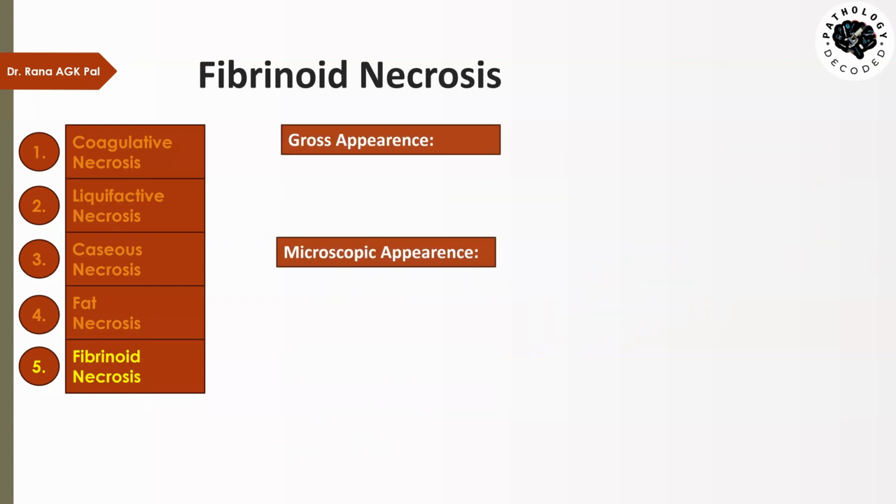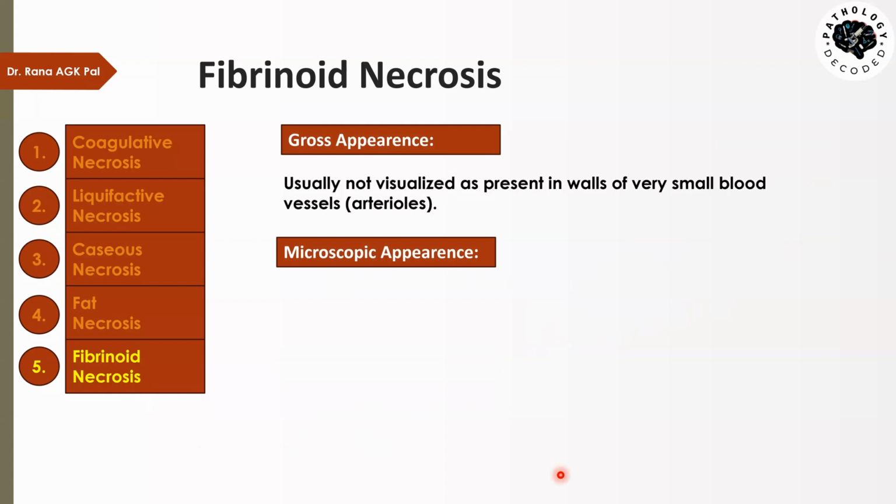And since these are very small vessels and the necrosis is present in the walls of the vessels, grossly we are not able to visualize it. If you are given a small arteriole with fibrinoid necrosis and a normal arteriole, just by looking with the naked eyes, you will not be able to tell which one is involved. So gross appearance is not possible to describe in cases of fibrinoid necrosis.